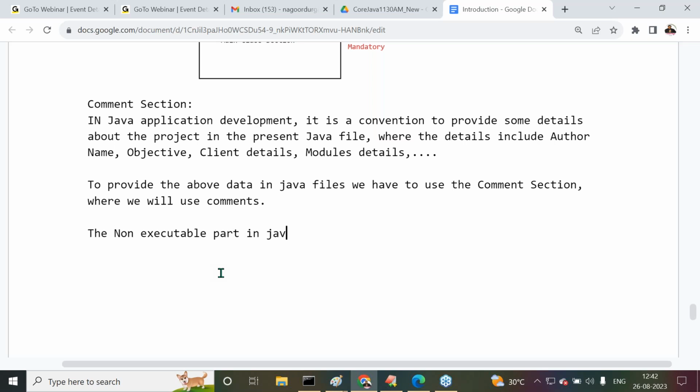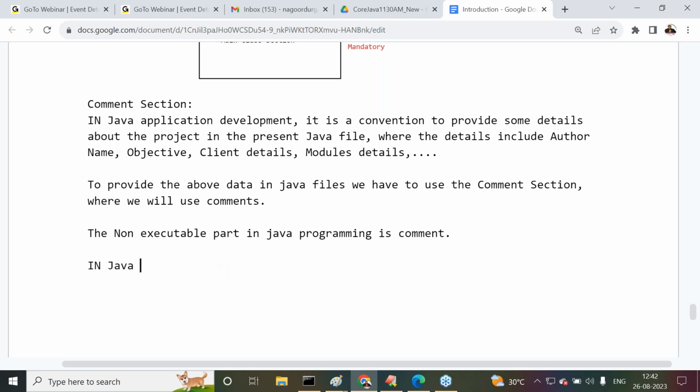The non-executable part in Java programming is comment. Comments are not executable. Comments provide information to the user only. Okay, now understand it clearly.